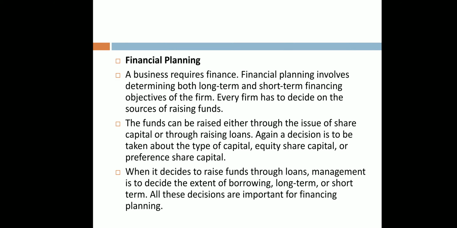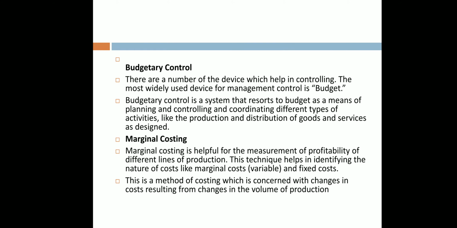First one is financial planning. As a business requires finance, financial planning involves determining both long-term as well as short-term financing objectives. Every firm has to decide on the sources. The funds can be raised either through shares, loans or debentures. Again, the decision is to be taken about the type of capital, equity capital or preference. When it decides to raise funds through loans, management is to decide the extent of borrowing. It may be long term, short term. These decisions are all important for financial planning.